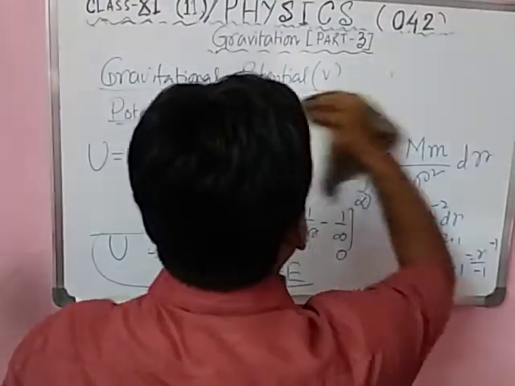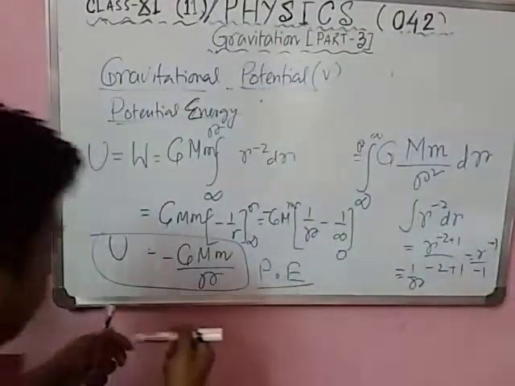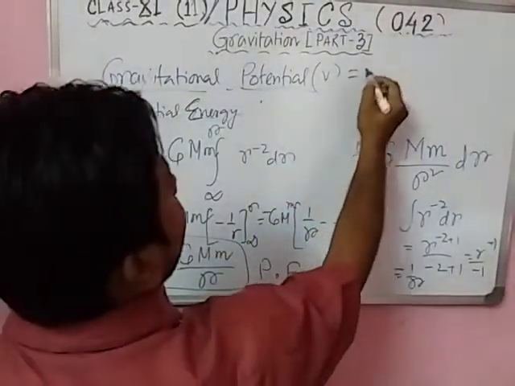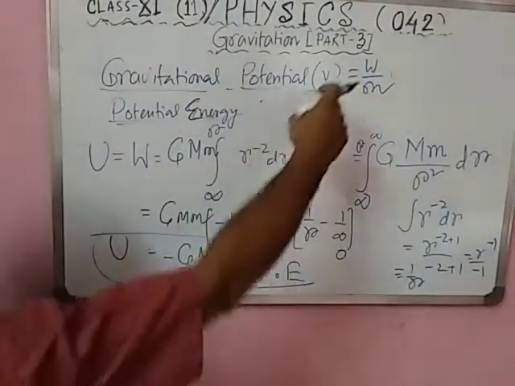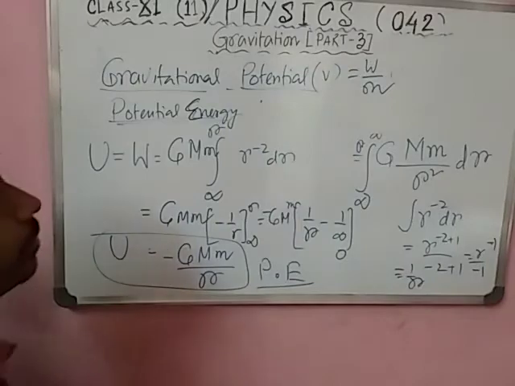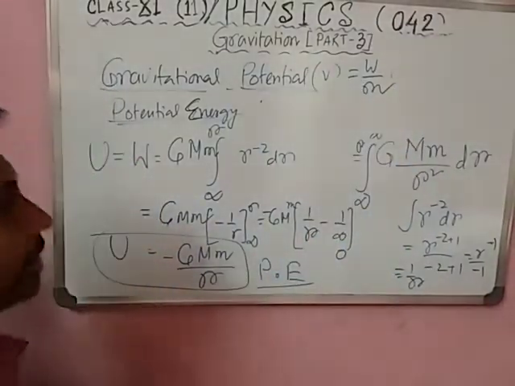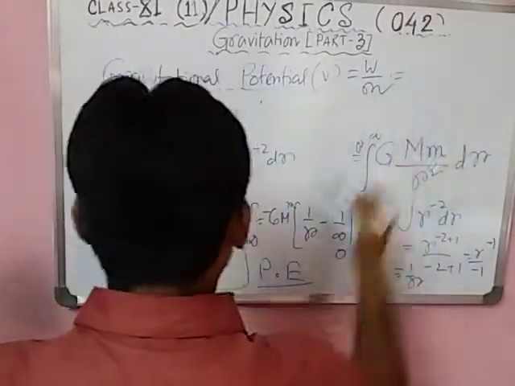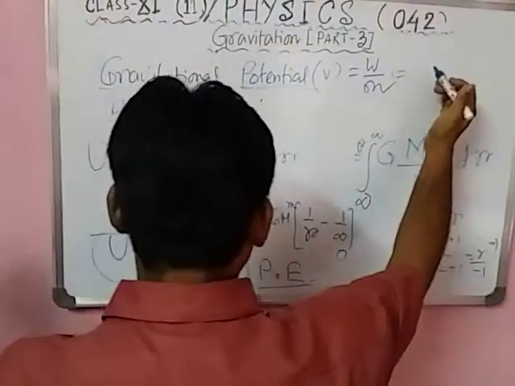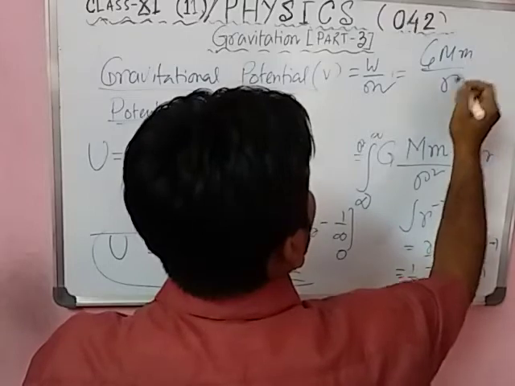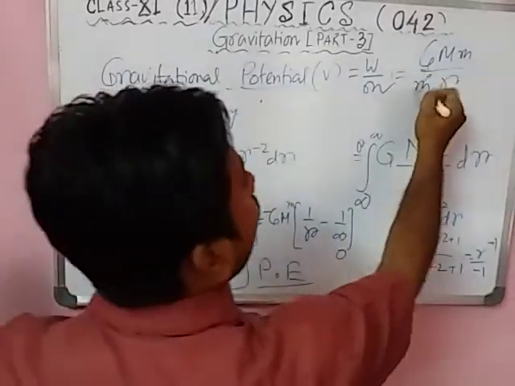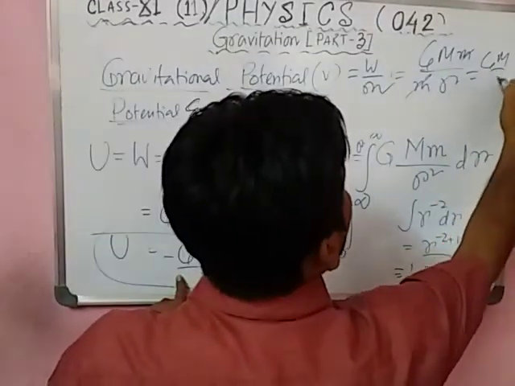And if you want to find the gravitational potential, potential means work done per unit mass. In current you write W by Q, and in this case W by M. So W by M means U by M, which is G M m by r, and the mass m cancels out, so G M by r. This is called gravitational potential.